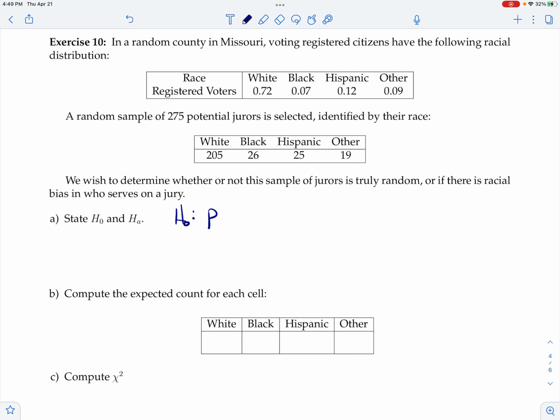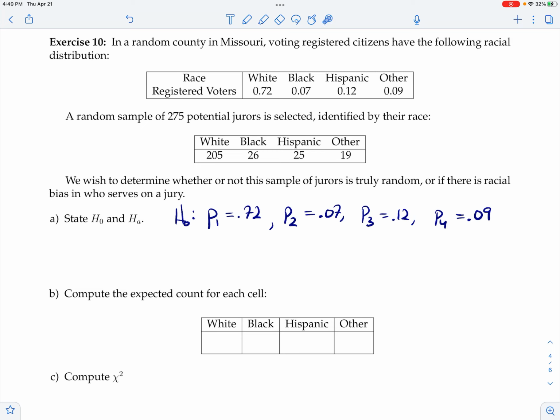So the first probability for the first category should be 0.72. The second probability for the second category should be 0.07. The third probability for the third category should be 0.12. And the fourth probability for the fourth category should be 0.09.